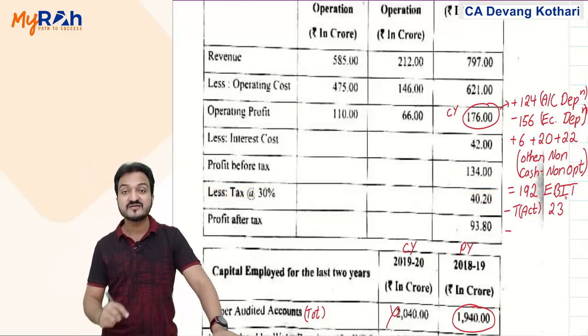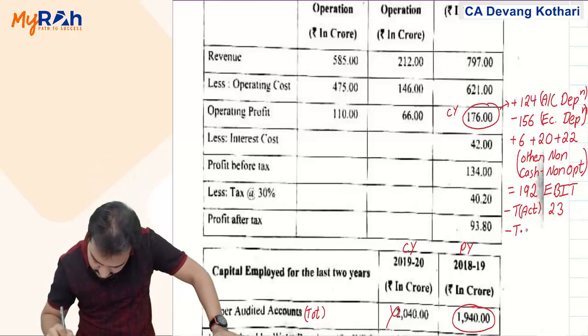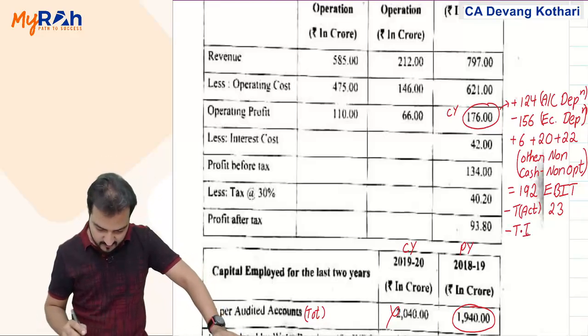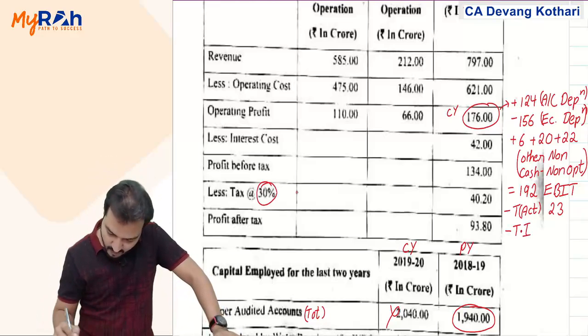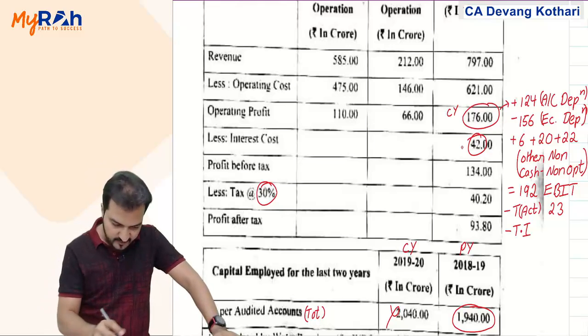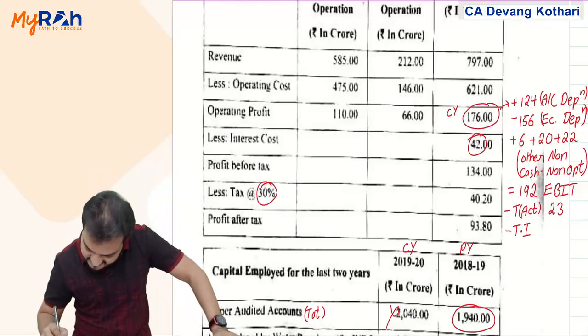And you also minus the tax benefit on interest. So minus tax into interest, T into I. Tax benefit on interest will be 30% of 42. 42 into 30% is 12.6.